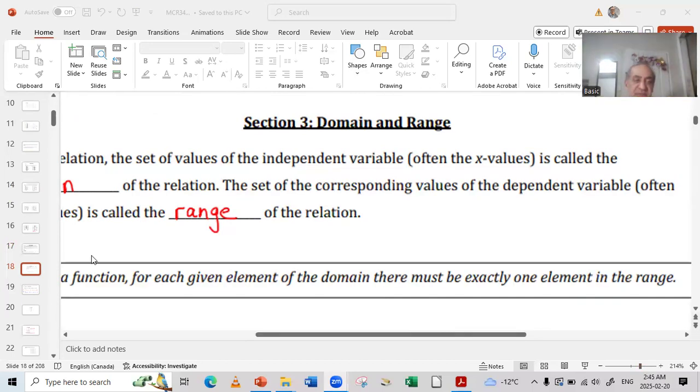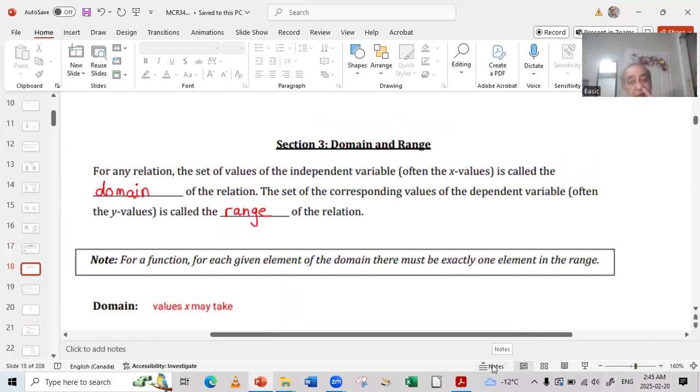Domain is for the X and range for the Y. To make it very easier for you guys, domain is talking about X, while range is talking about Y. This is the difference between them.